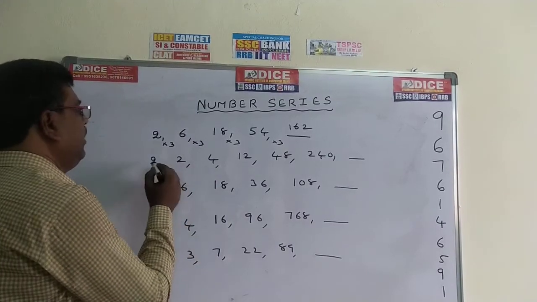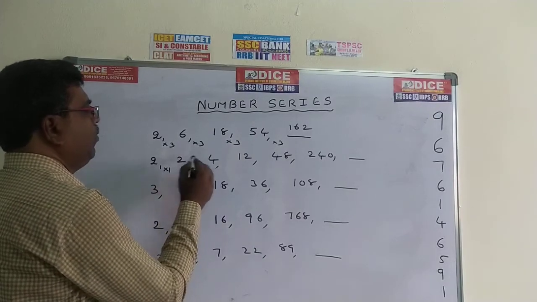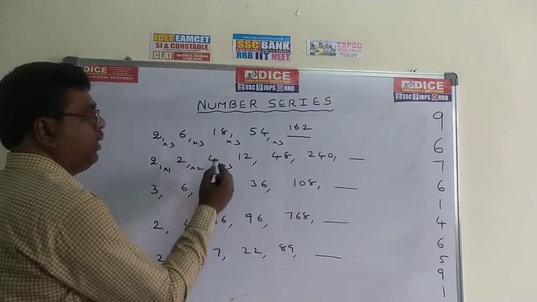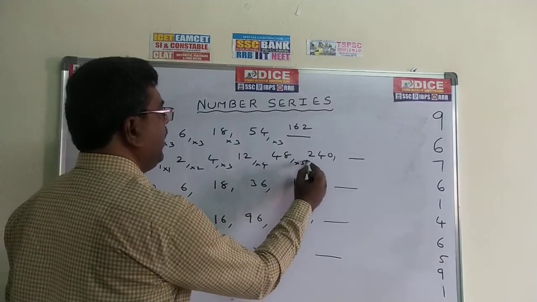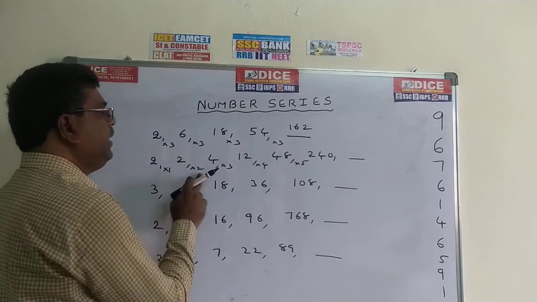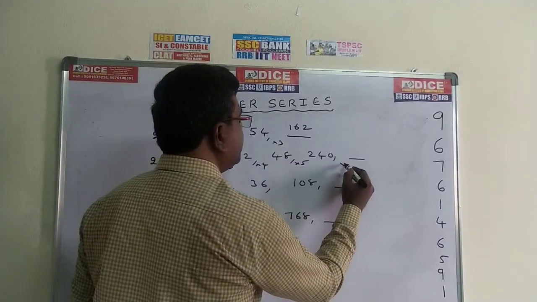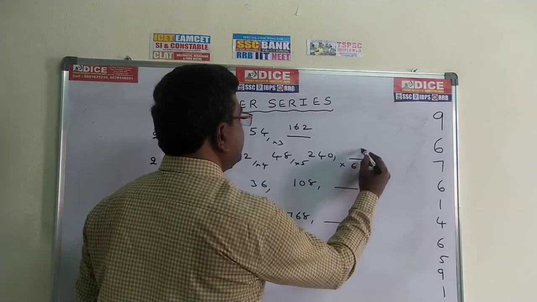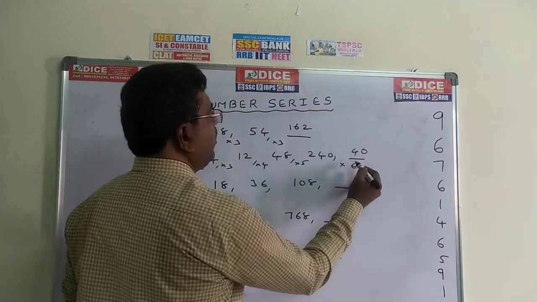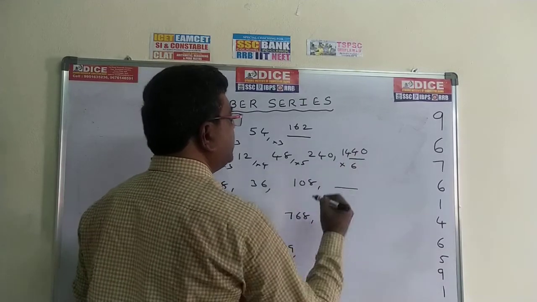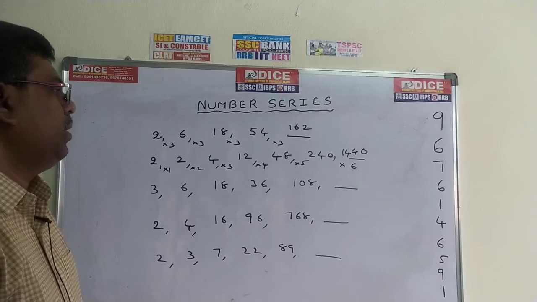Now come here. 2 into 1, 2. 2 into 2, 4. 4 into 3, 12. 12 into 4, 48. 48 into 5, 240. Into 1, into 2, into 3, into 4, into 5. Next, this is nothing but into 6. 0 into 6, 0. 6 into 4, 24. 2 is there, 6 2s are 12. 12 plus 2, 14. 140 is the correct answer. Into 1, into 2, into 3, into 4. So, this is the second problem.